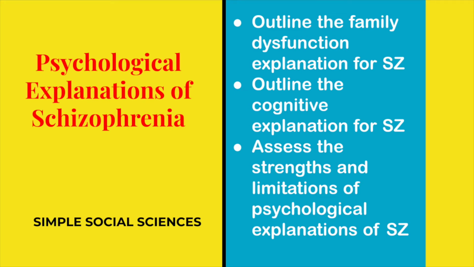Today we have another Simple Psychology session and we're carrying on our Schizophrenia series. Today we're looking at psychological explanations for schizophrenia, and by the end of this session you should be able to do the following. Number 1, outline the family dysfunction explanation for schizophrenia. Number 2, outline the cognitive explanation for schizophrenia. And number 3, assess the strengths and limitations of psychological explanations for schizophrenia.